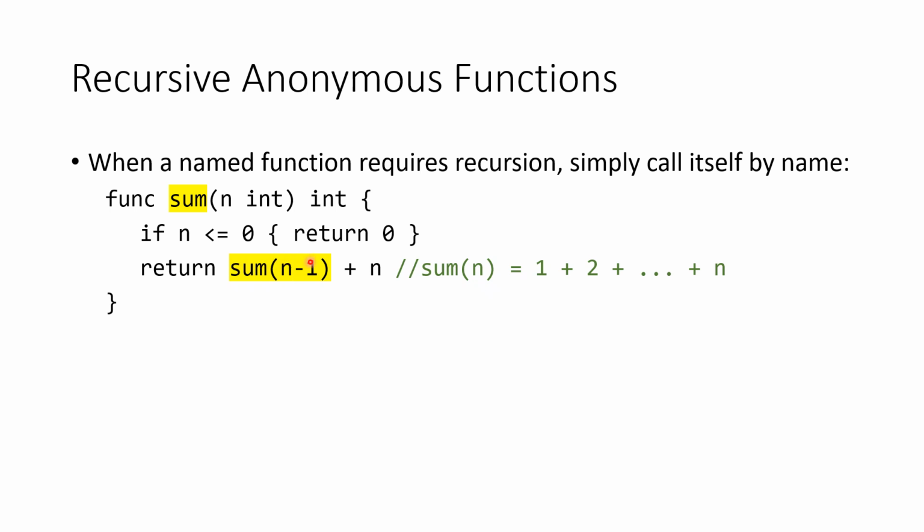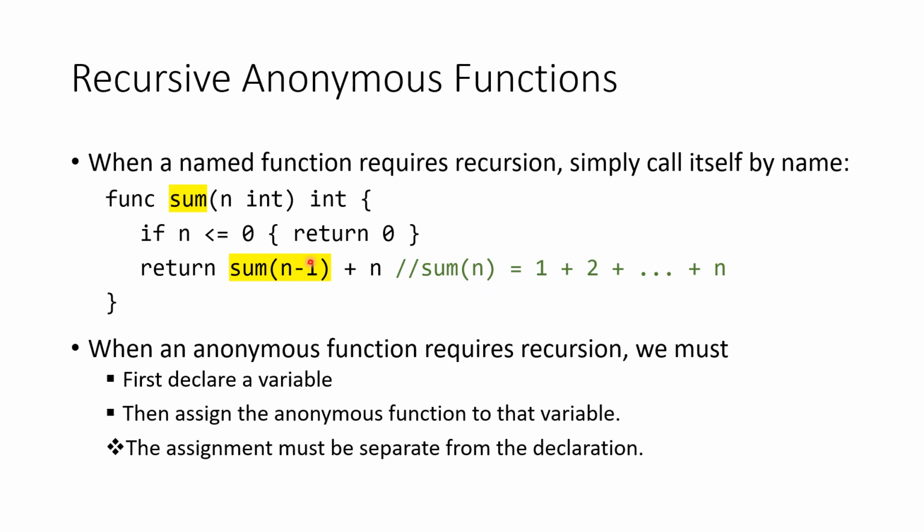When an anonymous function requires recursion, it cannot call itself by name because it has no name. So instead, we first declare a variable and then assign the anonymous function to that variable. The assignment must be separate from the declaration of that variable.